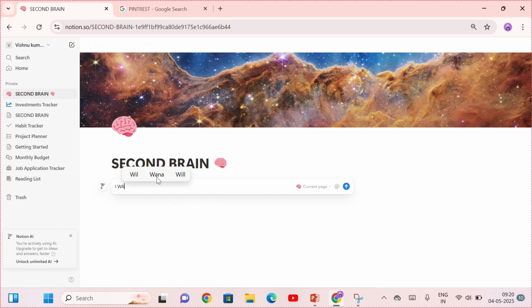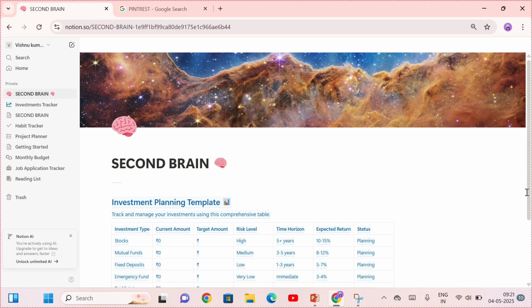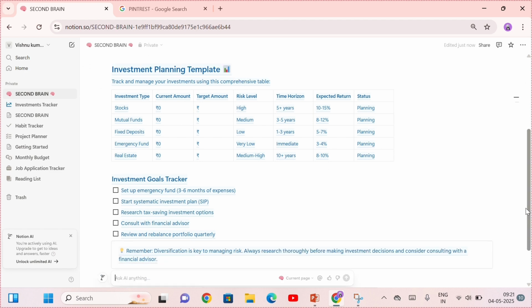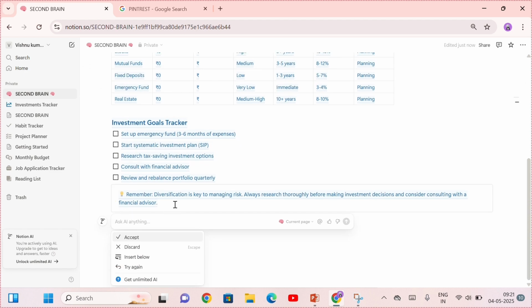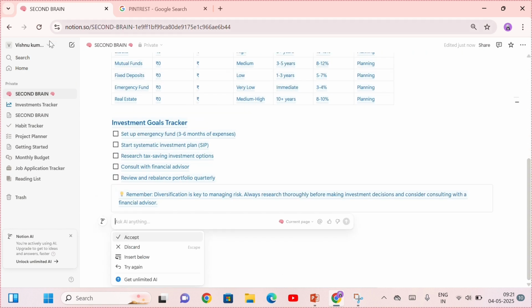Now I want an investment planner for myself. So can you create a table for that? It will think, it will give an answer. It will create an investment planning template here that we can track easily. You can use it as a second brain, well organizing your data, your brain.